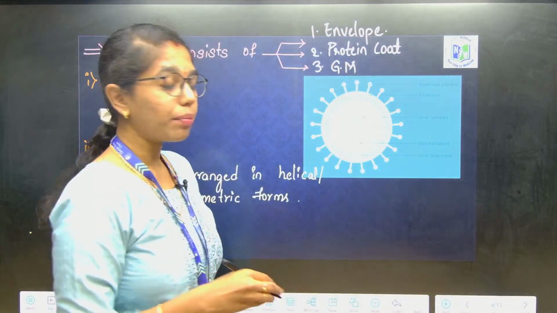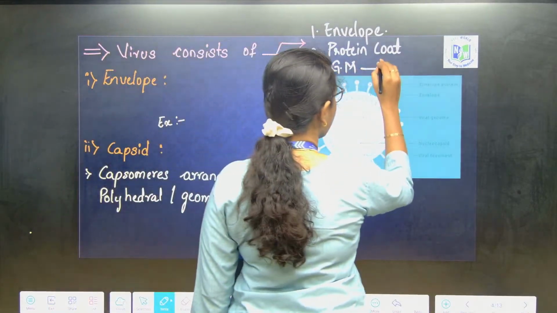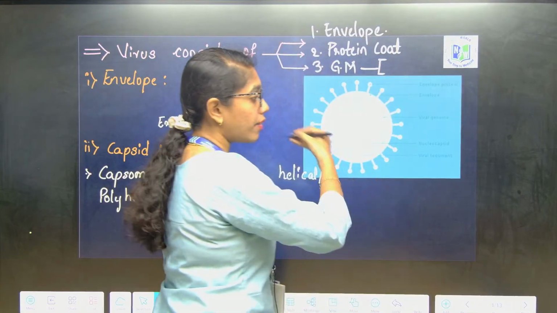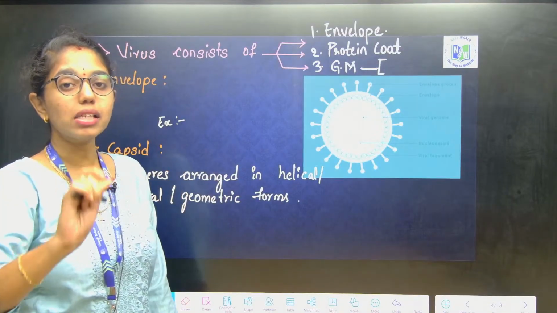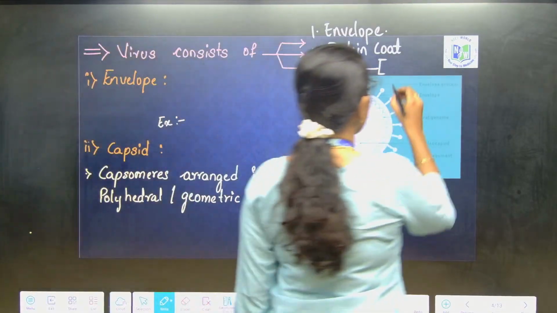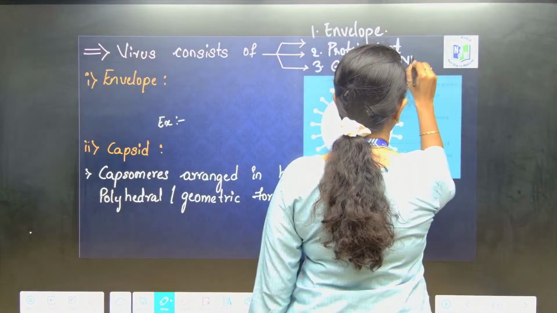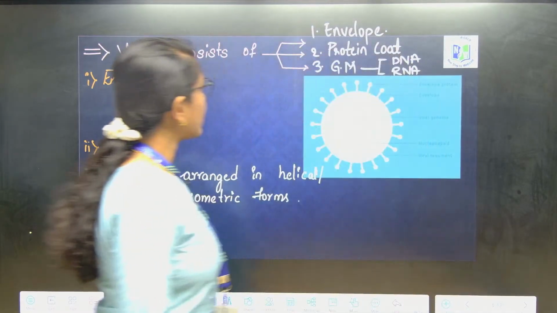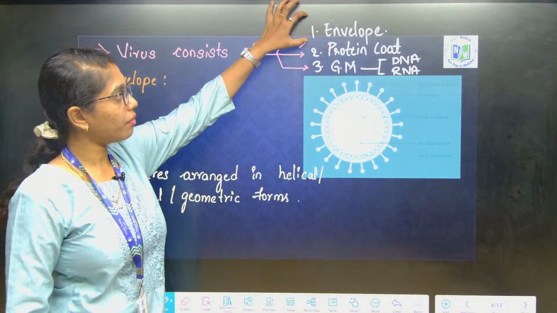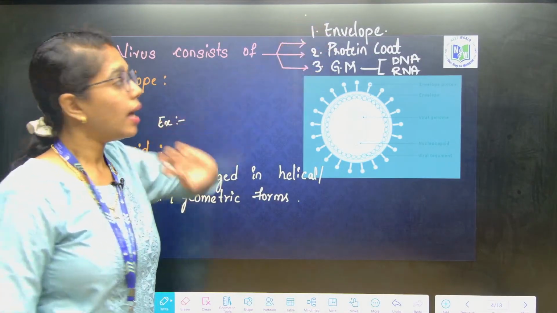Genetic material can be either DNA or RNA based on the mode of infection that virus is causing or based on the host cell that virus is invading. Got it? So, virus consists of what components? Envelope, protein coat and genetic material.